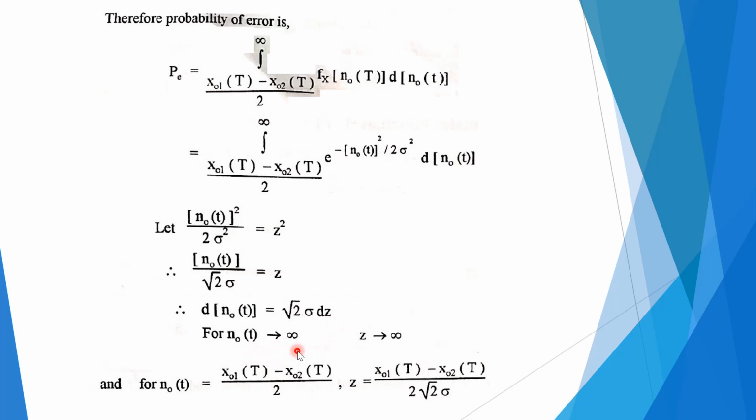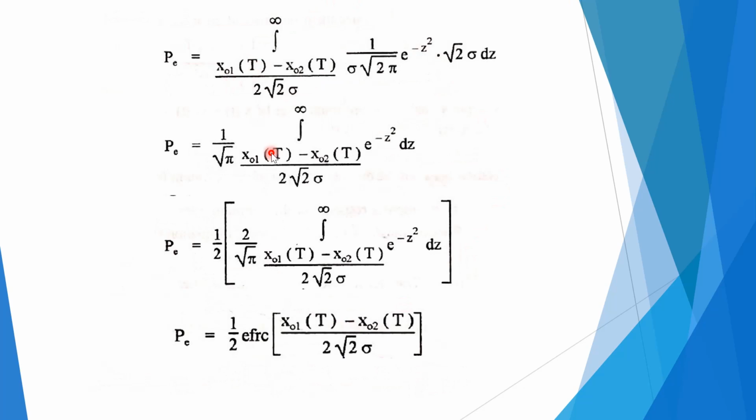For NO of t tends to infinity, z tends to infinity, and for NO of t equal to xO1 of t minus xO2 of t divided by 2, z is equal to xO1 of t minus xO2 of t divided by 2 under root of 2 sigma. Now, substituting all these values into the previous equation, we can easily find the error probability.